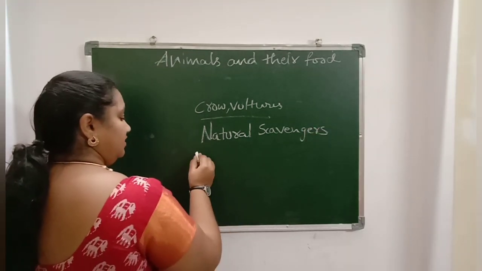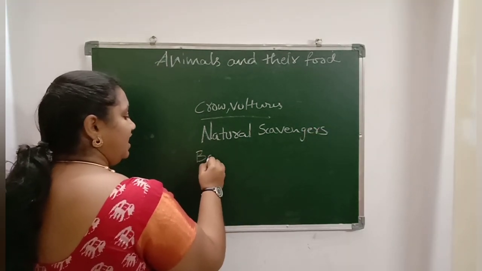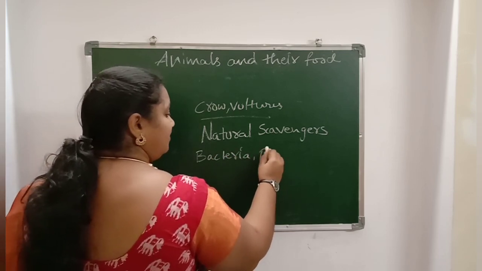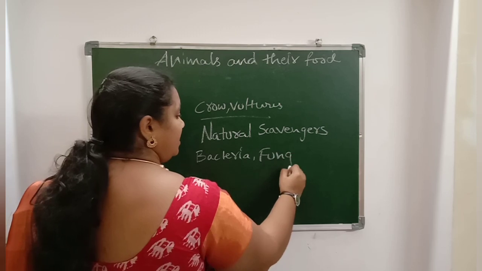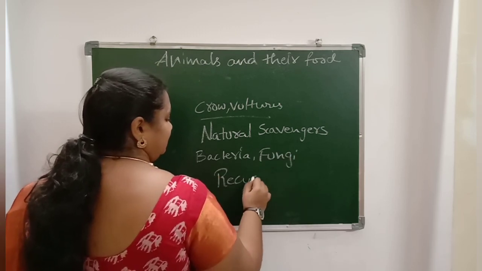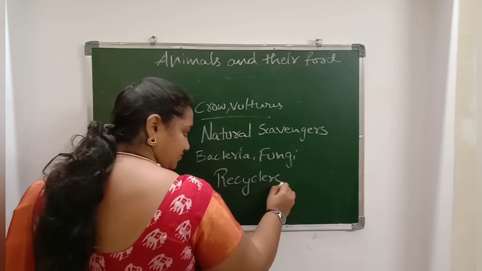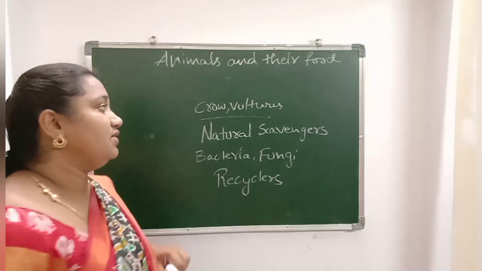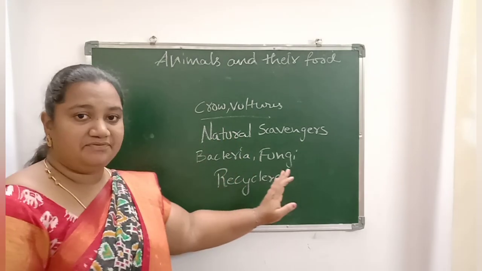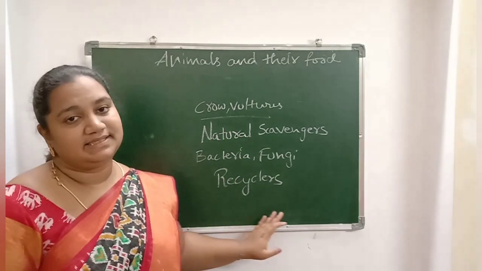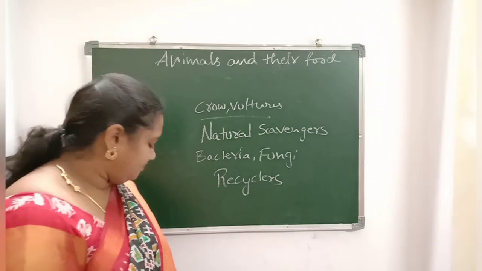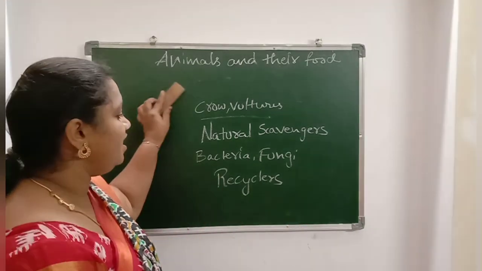And this bacteria and fungi, what are they called, children? Recyclers. Crow and vultures are called natural scavengers. Bacteria and fungi are called recyclers. What are they called? Recyclers. So this is about the energy flow.